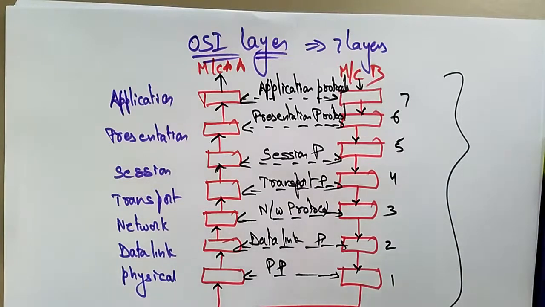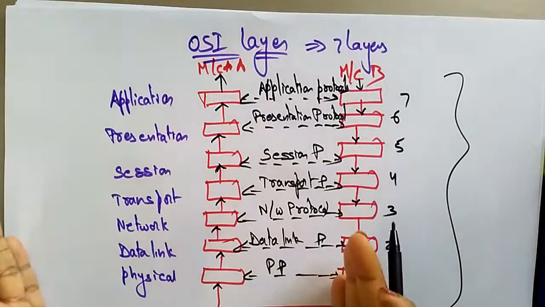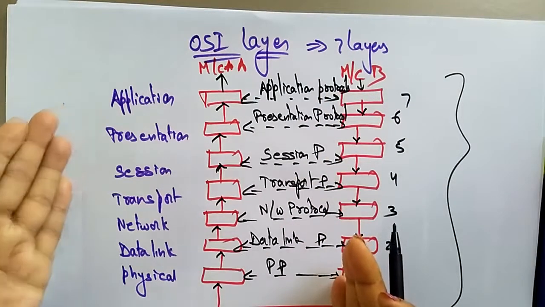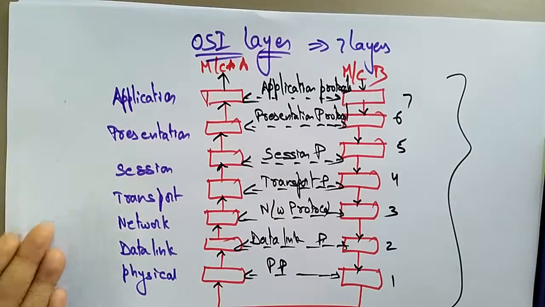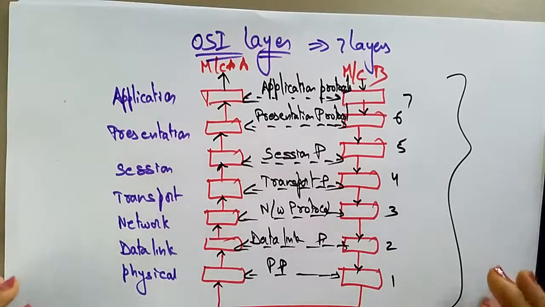These are the communication protocols: application, presentation, session, transport, network, data link, and physical protocol. In the next video, I'll explain each and every layered protocol in brief. Thank you.